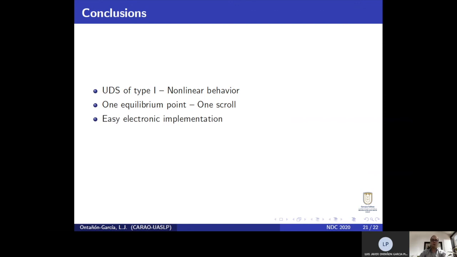Third, the structure of the mathematical system is easy to implement electronically via a field programmable analog array. And finally, the resulting trajectories of the FPAA can be used in the generation of random binary sequences for encryption processes.